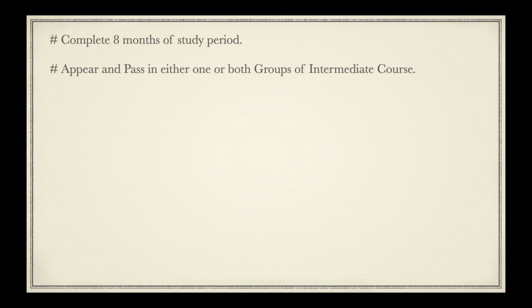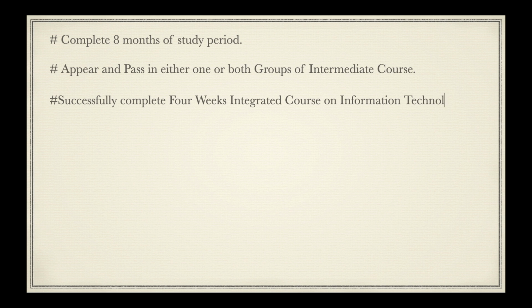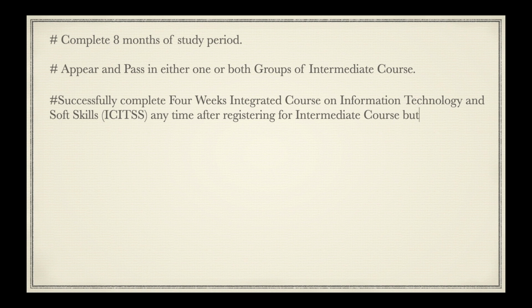The next step is successfully complete 4 weeks integrated course on information technology and soft skills any time after registering for intermediate course, but before commencement of the practical training.